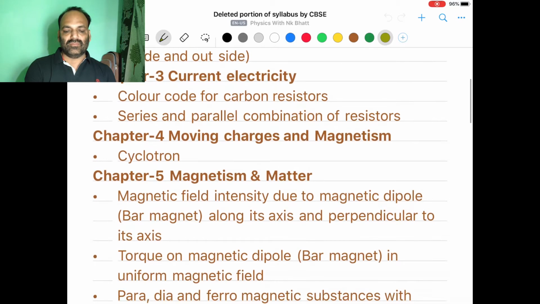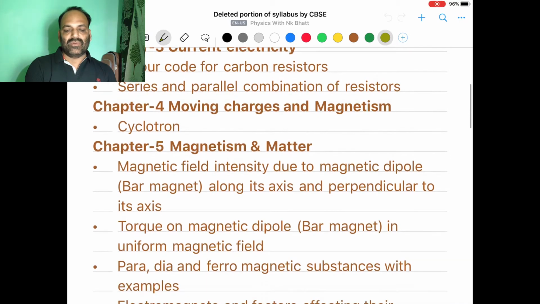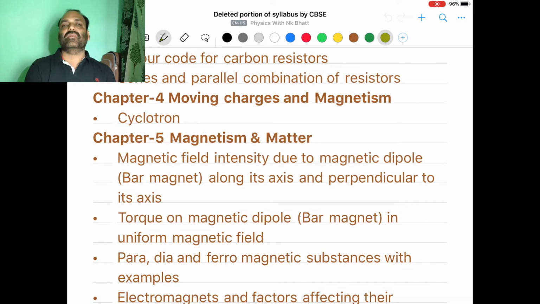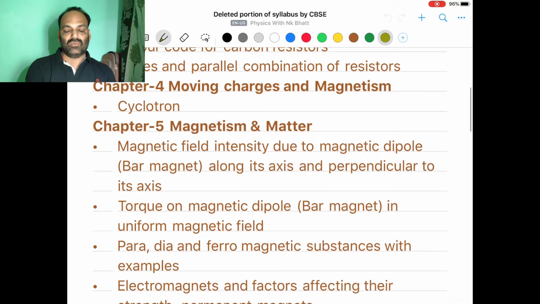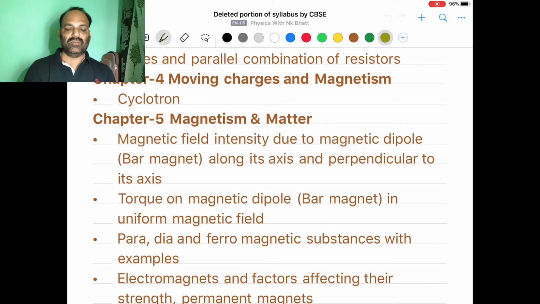In chapter 4, moving charges and magnetism, the cyclotron is removed. Everything related to the cyclotron is not going to be asked in the examination this year, so you are not supposed to go through it entirely. Then it comes to chapter number 5, it is magnetism and matter. In this chapter, so many topics are removed. I will tell you one by one about them.